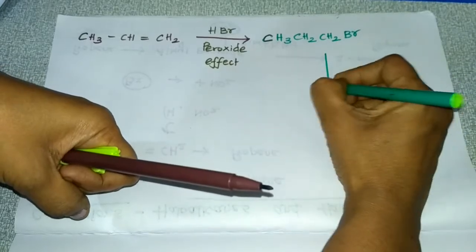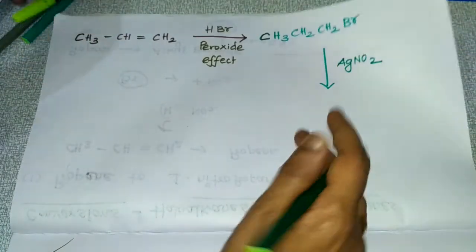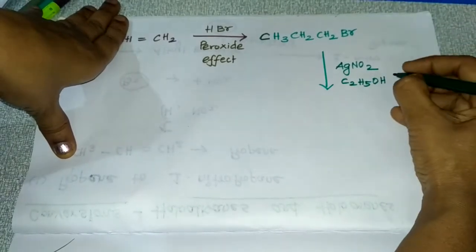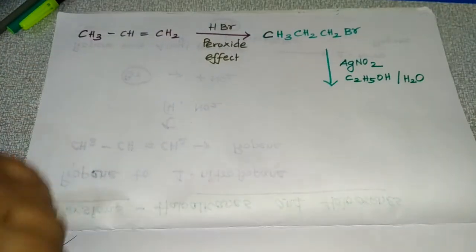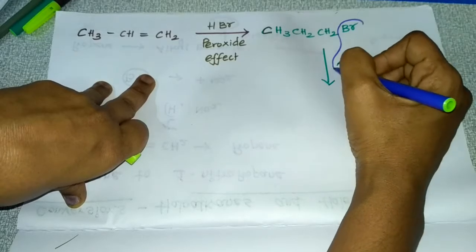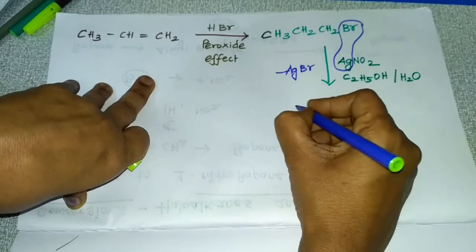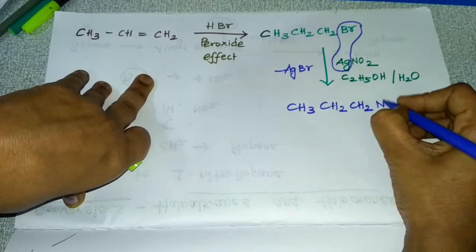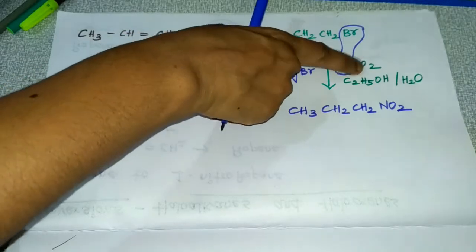To this you have to add AgNO2 in aqueous ethyl alcohol. If you add AgNO2, AgBr will get removed and your product will be CH3 CH2 CH2 NO2. As I told you already, this bromine is substituted by NO2.